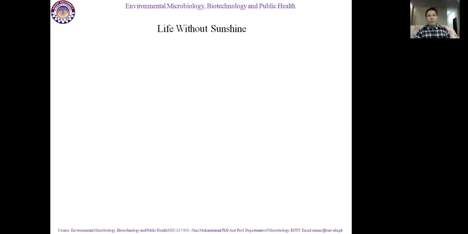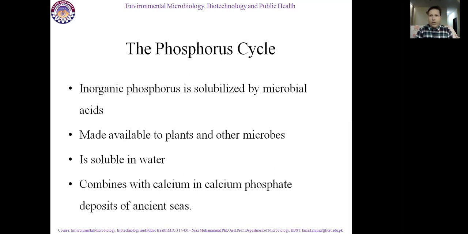So these were the most important: carbon cycle, nitrogen cycle, sulfur cycle, phosphorus cycle, some important elemental cycles we have talked about in this lecture. For details, because in slides we can just give the hints, just say this is the main topic, we have to concentrate on it, and details will be discussed in books and research articles.